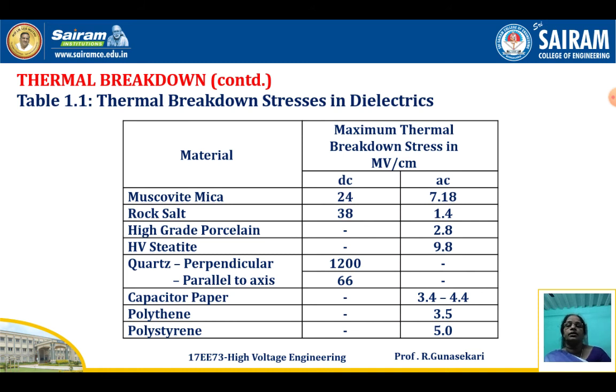Next you see the tabular column. This table gives the thermal breakdown stresses in dielectrics. Some example materials are muscovite mica, rock salt, high grade porcelain, steatite, quartz perpendicular and parallel to the axis, capacitor paper, polythene, and polystyrene. The table gives the maximum thermal breakdown stress in megavolts per centimeter, for DC supply and AC supply, with the value mentioned for each particular material.